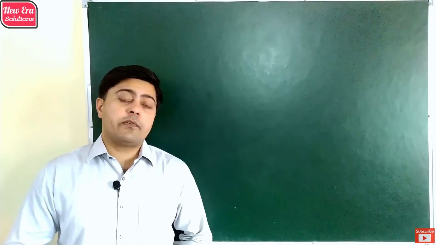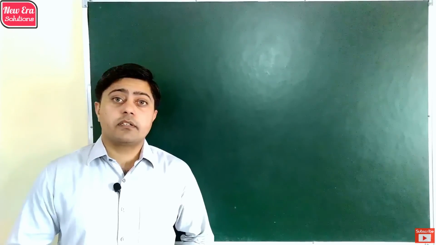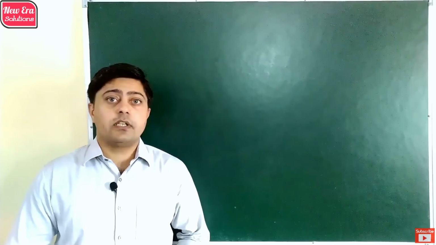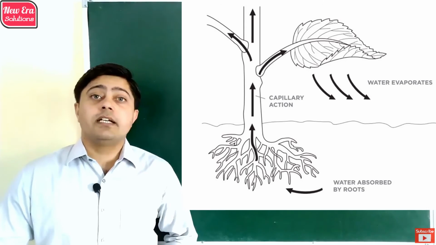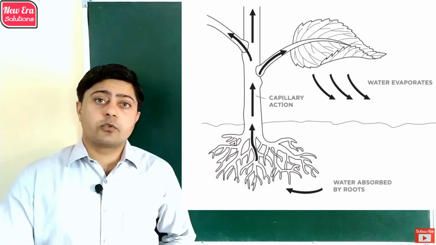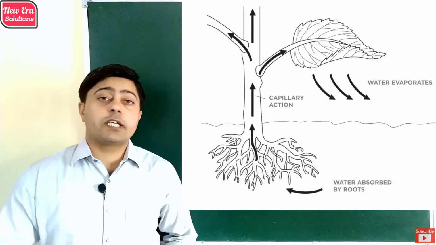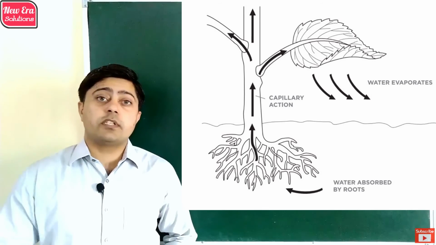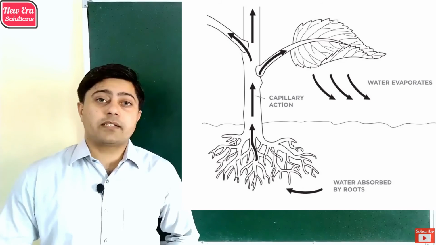There are two main phenomena which are responsible for the transportation of water and minerals inside plants, that is root pressure and suction pressure. In the root of the plant, due to the concentration difference between the ionic substances, water enters from the soil to the root through root hairs by the osmotic process. The osmotic pressure created in the root is known as root pressure, which is responsible for the upward movement of water towards the base of the stem.